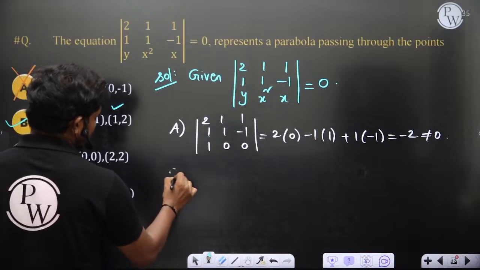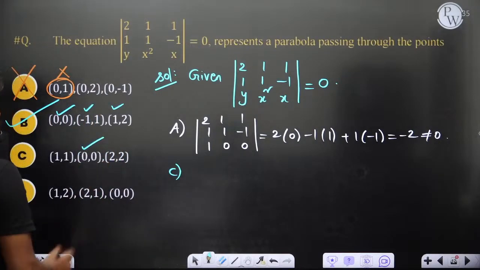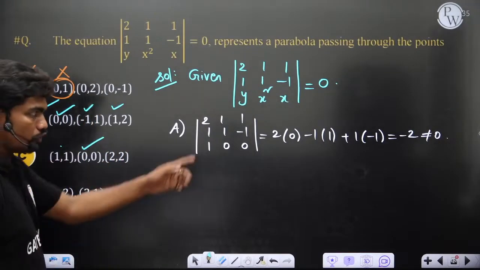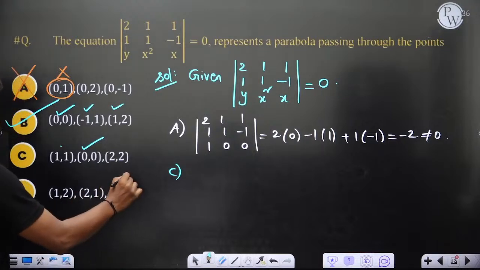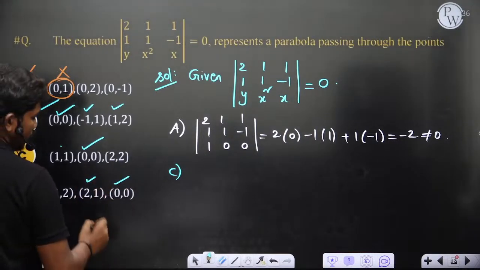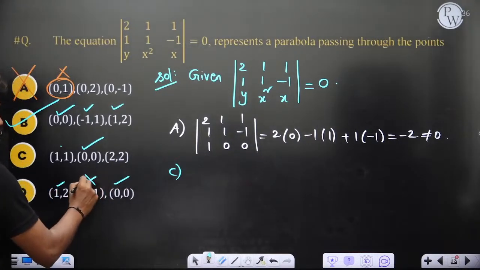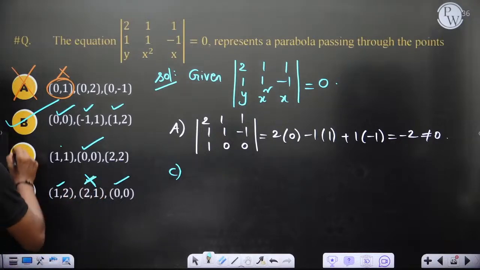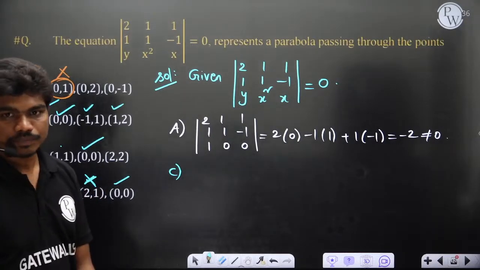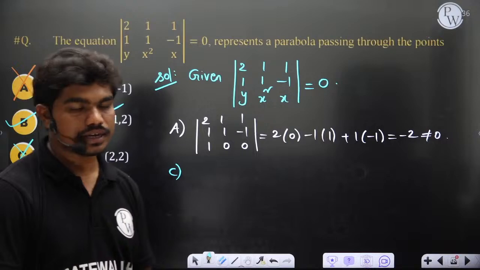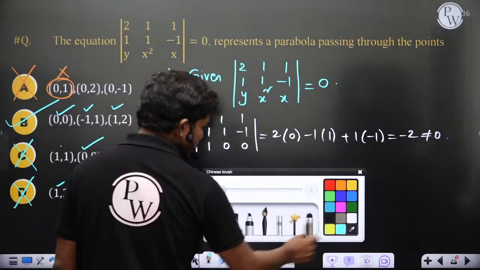Now coming to option C, 0 0 can satisfy this, but 1 comma 1 will not satisfy. If you want you can check. Similarly here 0 0 satisfies, 2 1 will not satisfy, 1 2 will actually satisfy, but this point will not satisfy this, so D and C are the wrong answers actually. That's why just by using options verification you can tell, or you can also tell it using one more technique.